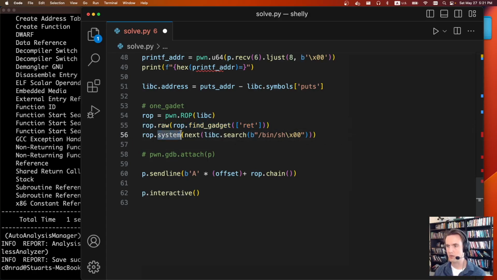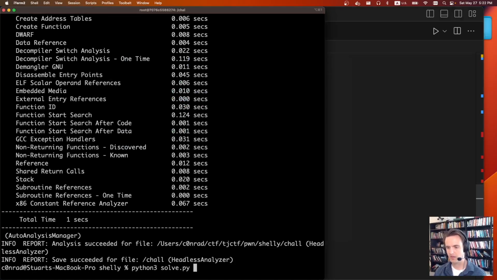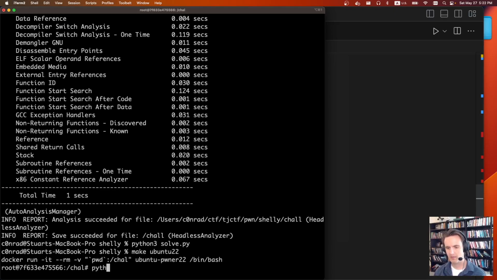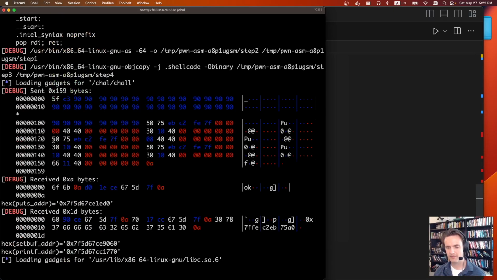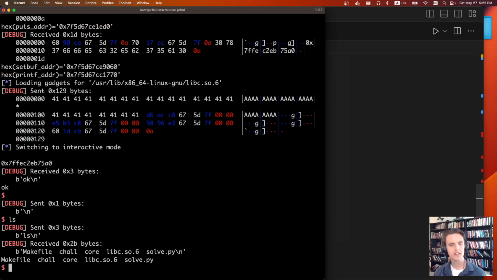But then we call ROP system. We search for the string bin shell, and we should just get shell. So really not too bad of a challenge. We'll do Python 3, solve.py. Actually, let's jump into an Ubuntu box. Python 3, solve.py. Does a bunch of stuff. It's loading gadgets, and we say ls, and we can see we have shell.